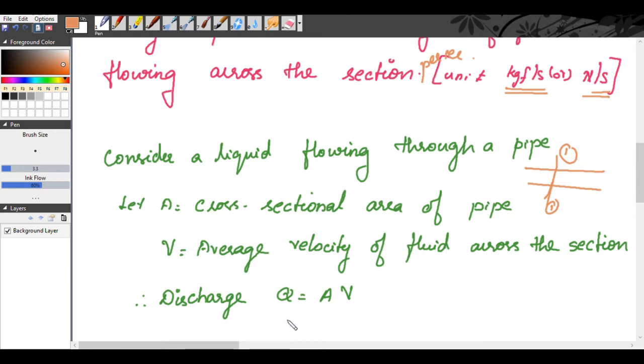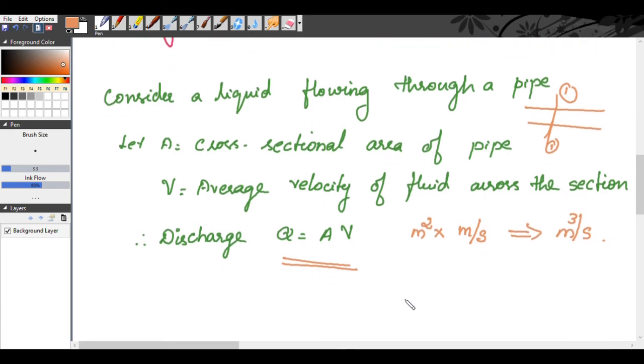Then your discharge will be expressed as volume, so it is area into velocity. Area is meter square, velocity is meter per second, so your unit becomes meter cube per second. So discharge Q is equal to area into velocity, A into V: the cross-sectional area of the section multiplied by the average velocity of the fluid across the section.